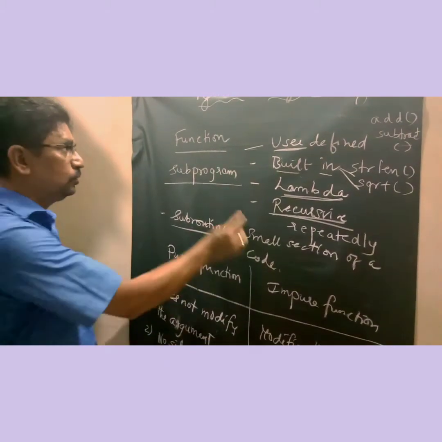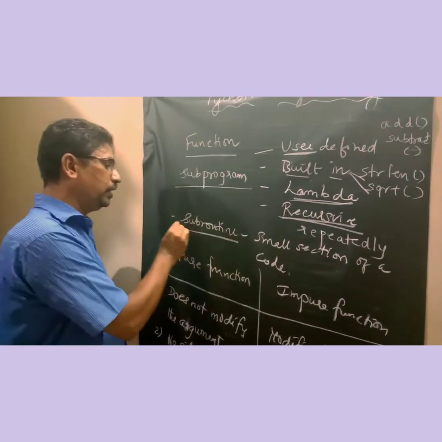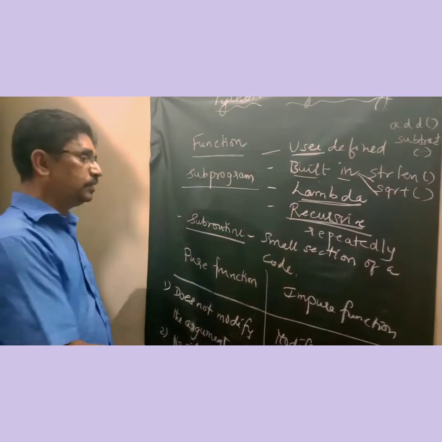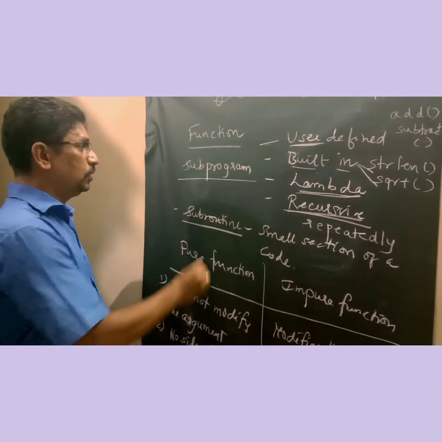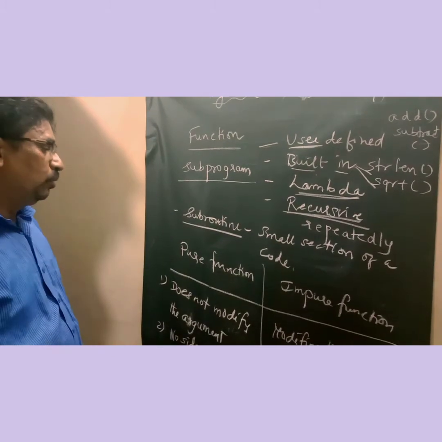If it doesn't constitute a function, and just represents a small section of your code, then it is called a subroutine. Or if it just performs a minimal task, then it is called a subroutine. So this is the difference between function and subroutine. Now we move on to the next difference.